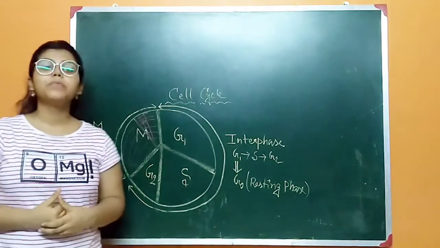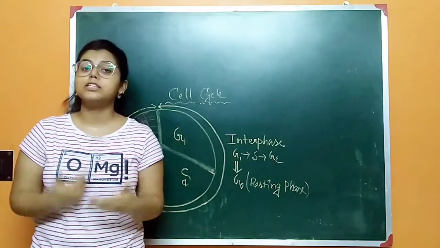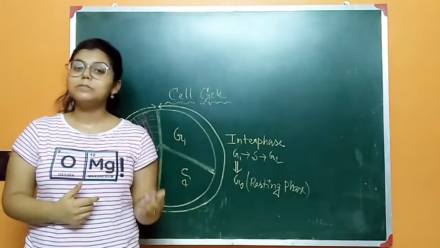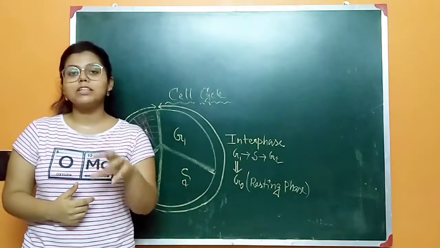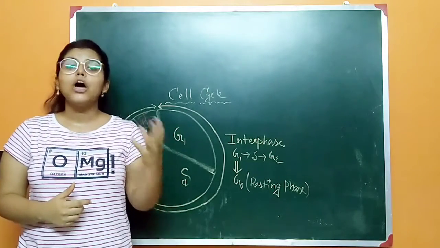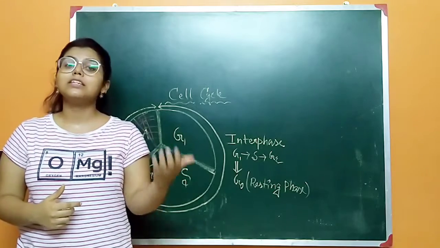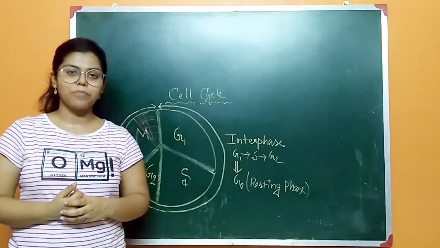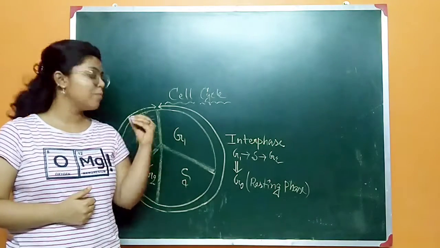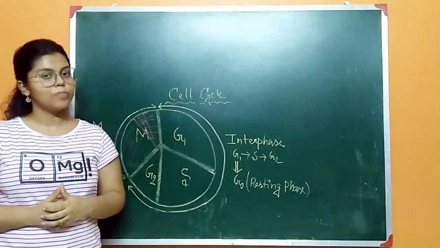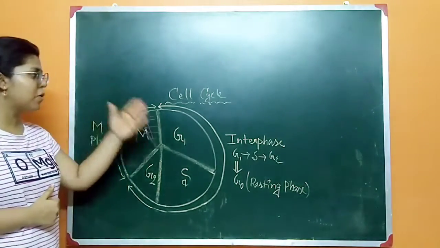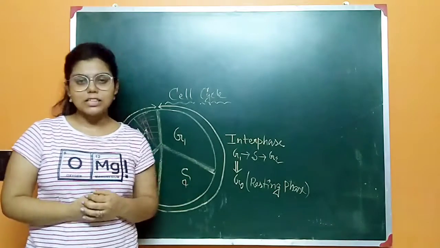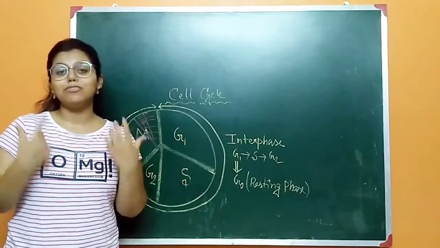What about G2? The G2 phase is responsible for the synthesis of different types of RNA and proteins, and it also helps in further growth of the cell and in increasing the volume of the cell for entering cell division. Some RNA and proteins are also synthesized in G1 phase too. Okay, so this is all about the cell cycle. I think it is a brief idea about the cell cycle.